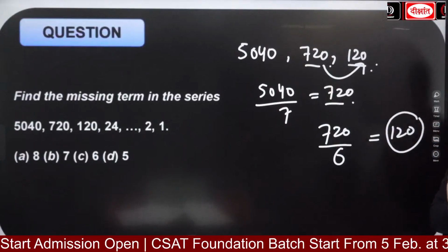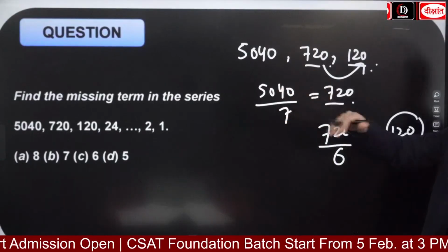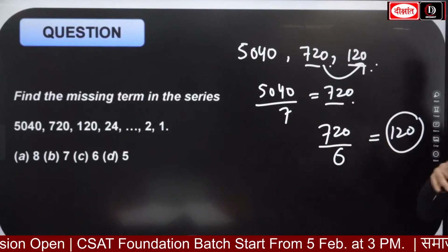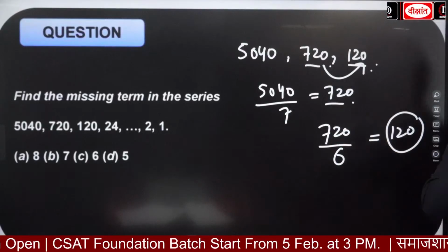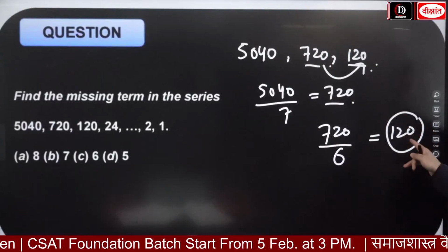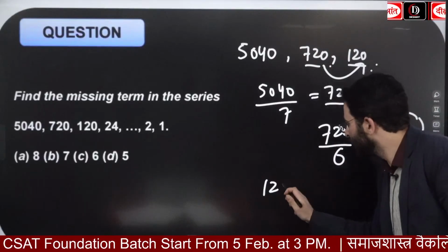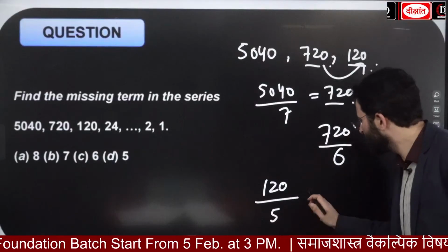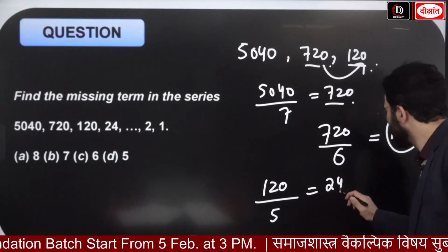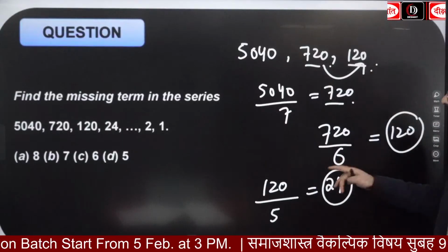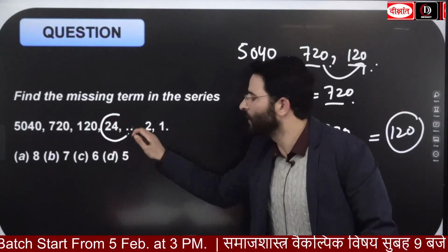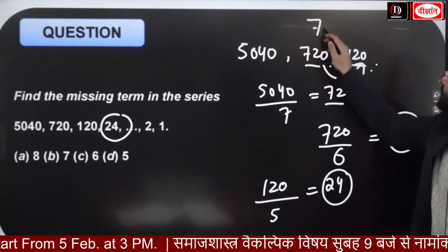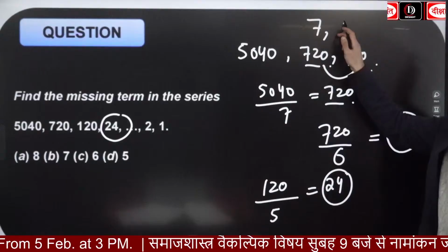Clear? So that means first you have to divide by 7, then you have to divide by 6. Now you are going to go with the division by 5. So if I look at this one guys, 120 divided by 5, what you are going to see? You are going to see 24. Now 24 is given over here. So now division by 7 first, then division by 6.